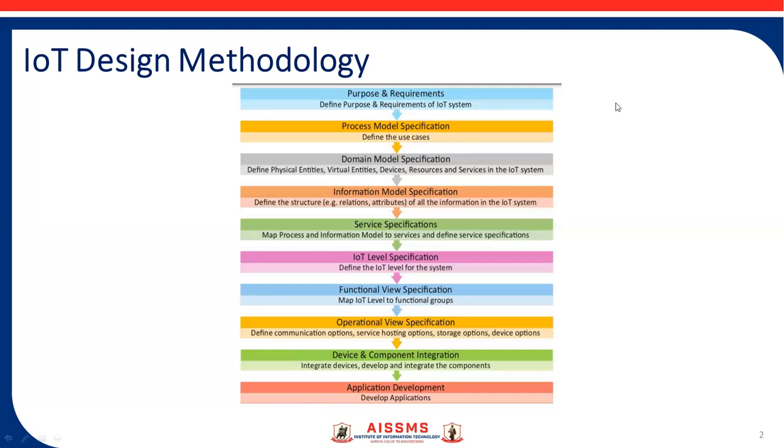So this is the information model specification. Then again, I told you about the services, that different service models you need to define, and after that you need to choose the IoT level specification from level 1 to level 6, and then you need to imagine a big picture of the functional view.